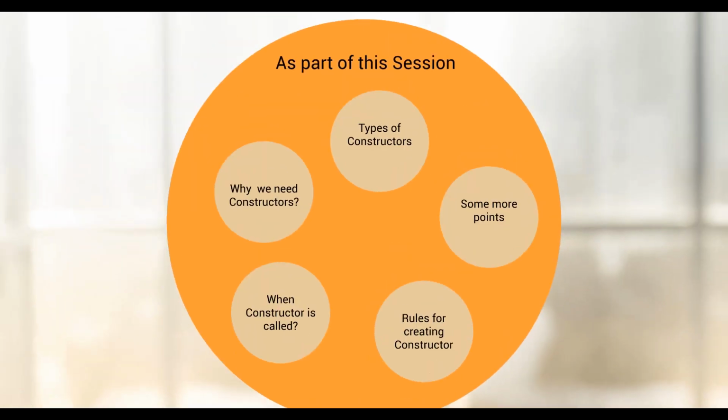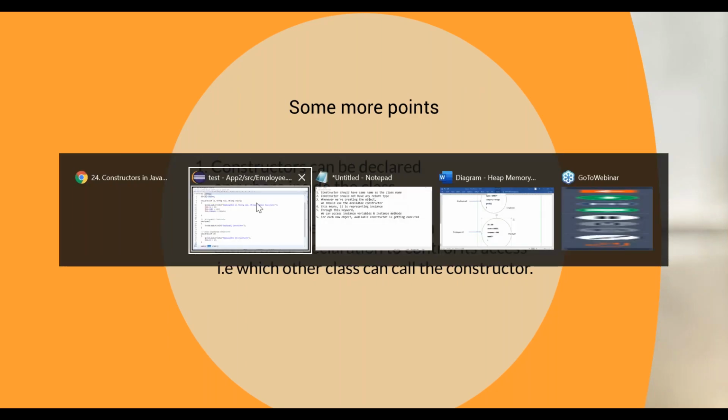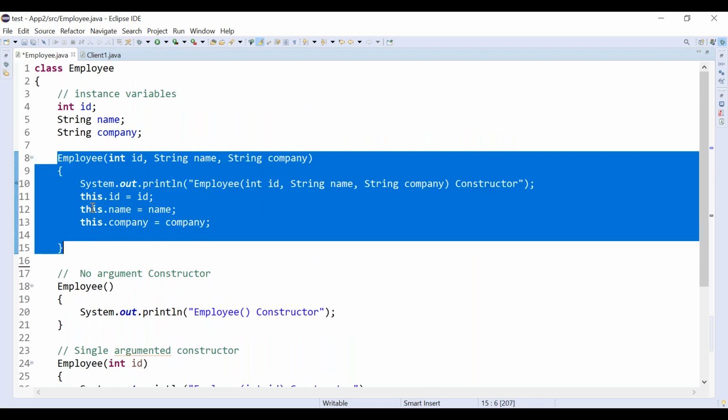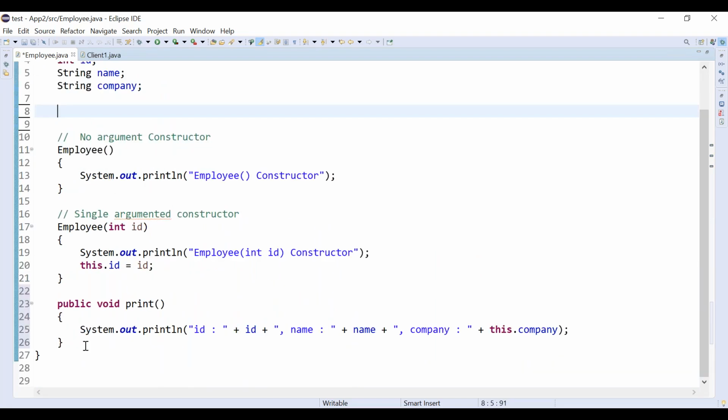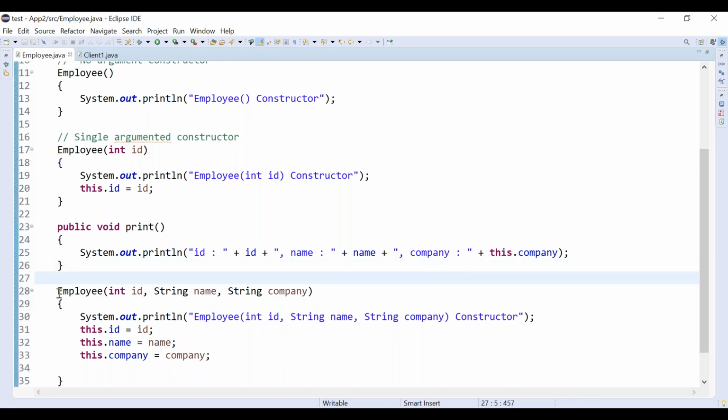Correct? So some more points we will see. A constructor can be declared anywhere inside a class, but it should be inside a class, correct? See here, you can copy and paste it anywhere. Let me move this constructor below the print statement. Anywhere you can create the constructor, there is no issue. But the good way of programming is that the constructor should always be at the top.